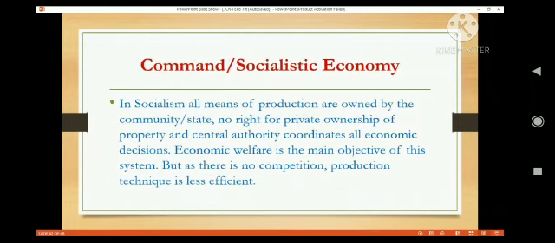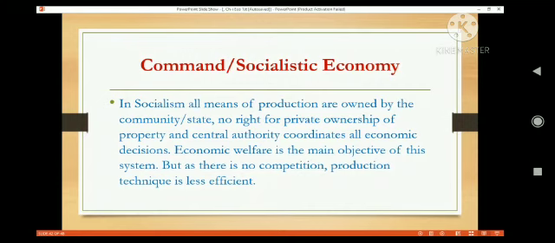Let us know what is a socialistic economy or command economic system. In socialism, all means of production are owned by the community or state, there is no right for private ownership of property, and a central authority coordinates all economic decisions. Economic welfare is the main objective of this system, but as there is no competition, production technique is less efficient. So some people say a socialistic economy is less efficient because there is no competition. Only the central authority takes all decisions and fixes the price of all the products.